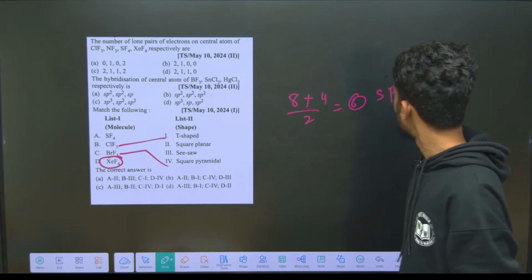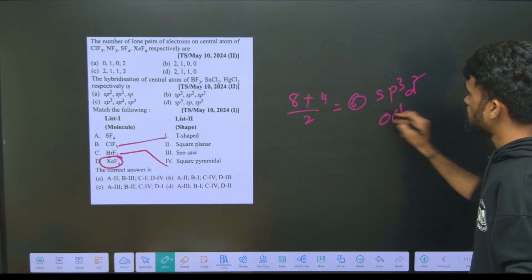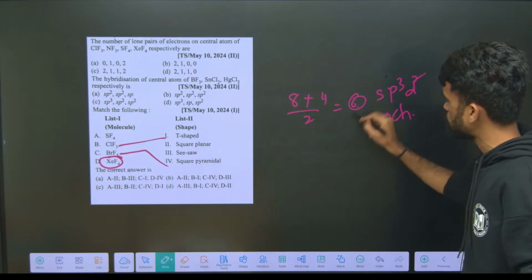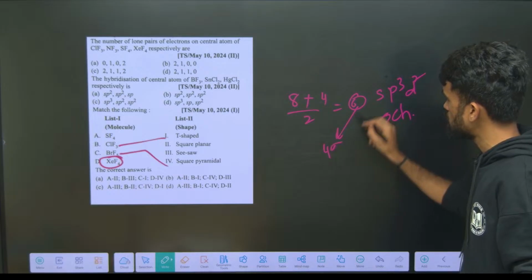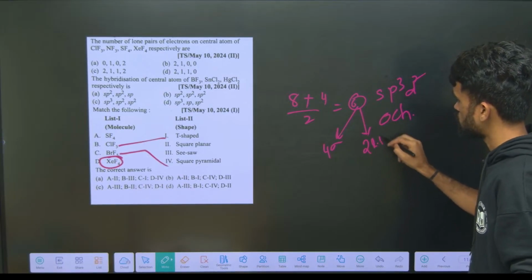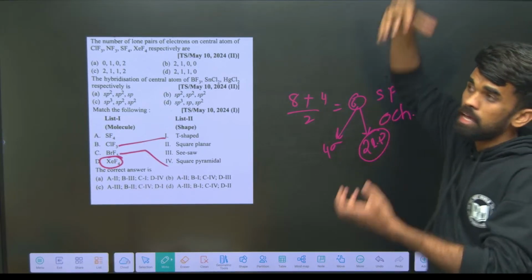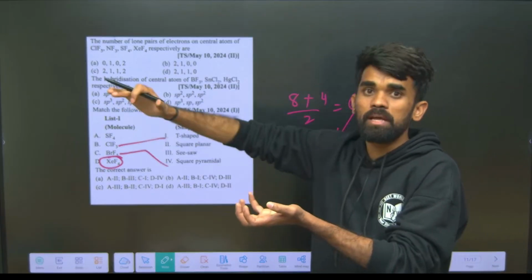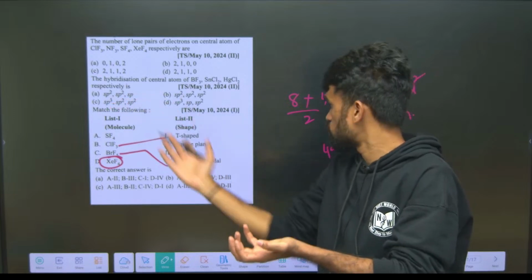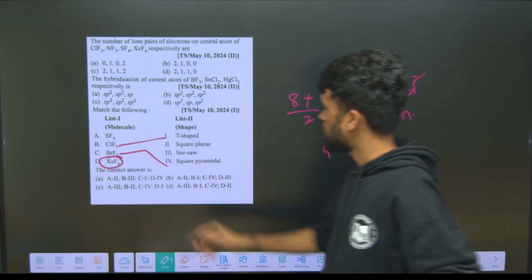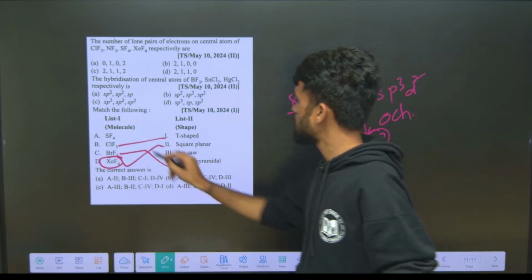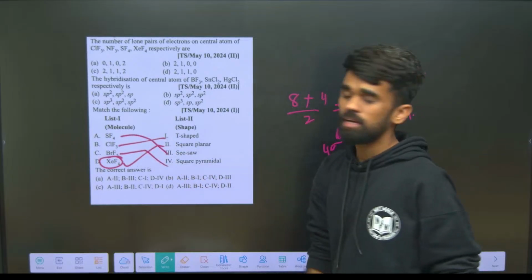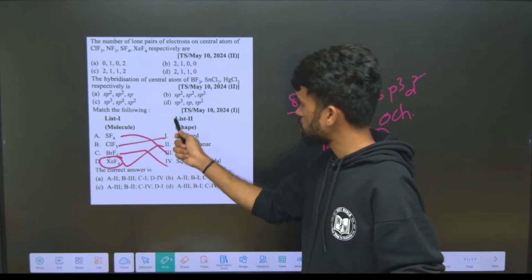What do you get? sp3d2 means octahedral, but here only 4 of the 6 are surrounding atoms, so 4 sigma bonds and 2 lone pairs. In octahedral, you place lone pairs above and below the plane, and within the plane you place the 4 surrounding fluorine atoms. You will get square planar, so D2. ClF3 is what? Seesaw. Hope it is clear. Based on this you can answer.